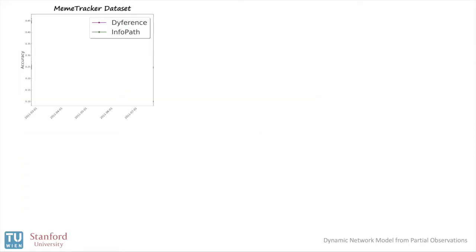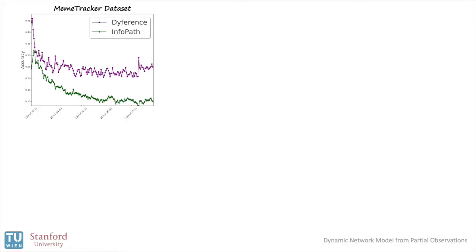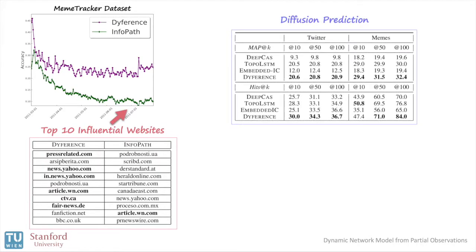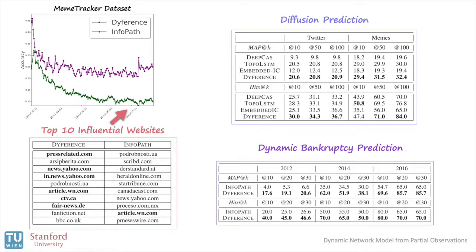DIFFERENCE is able to track changes of real-world networks and predict most influential users. It can also be applied for diffusion prediction as well as bankruptcy prediction.